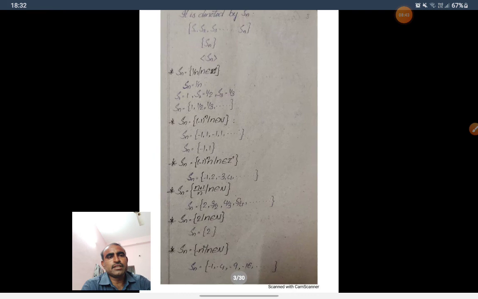Here observe, Sn is equal to the set {2} such that n belongs to N. For every n, Sn is equal to 2 only. If you write n is equal to 1, we get S1 is equal to 2. If you write n is equal to 2, we get S2 equal to 2. For every natural number, we get Sn is equal to 2. So it's a constant sequence, and this is a finite range, though an infinite sequence.